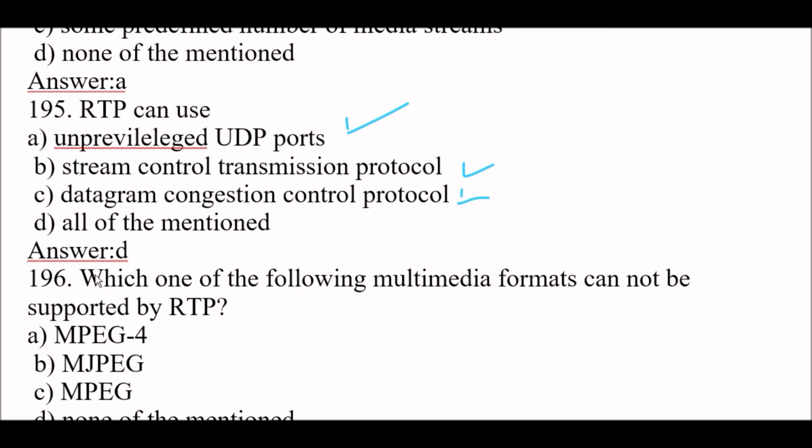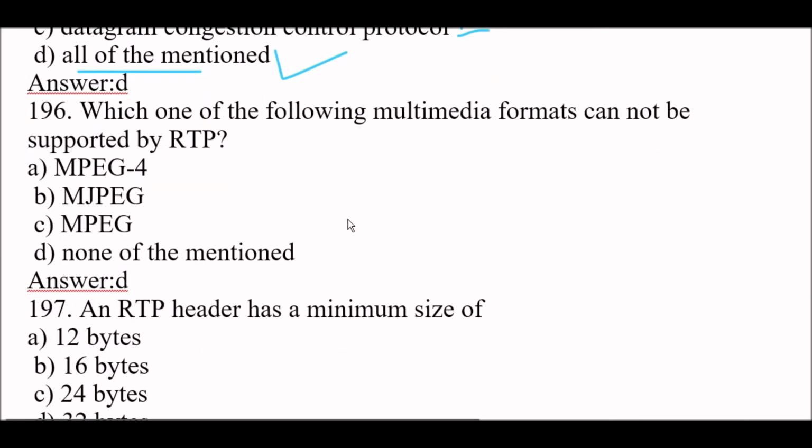So right answer here is option D, all of the mentioned. Next question. Which one of the following multimedia formats cannot be supported by RTP? Right answer is option D, none of the mentioned, because MPEG4 and MJPEG and MPEG, they all are supported formats